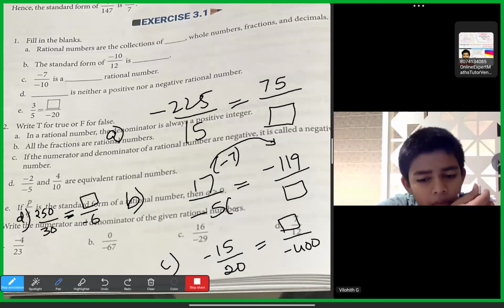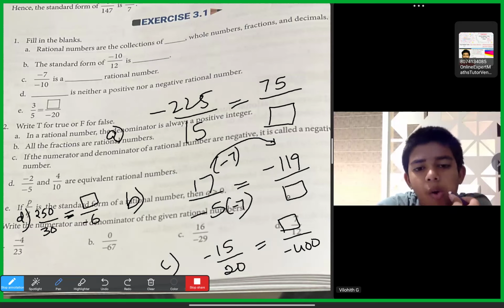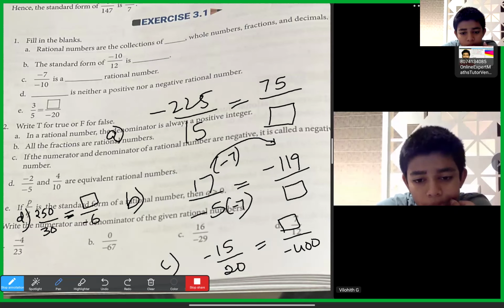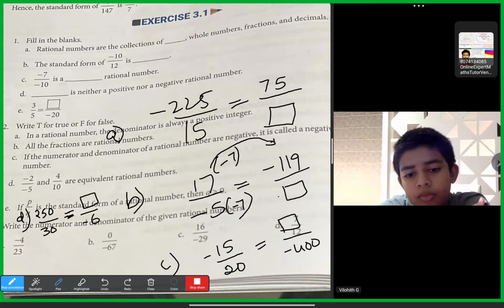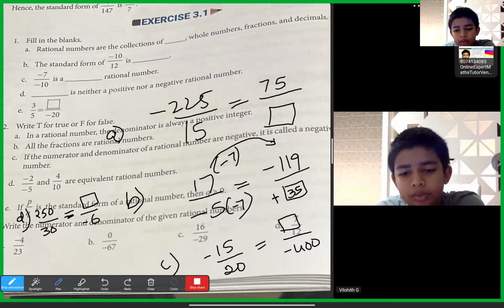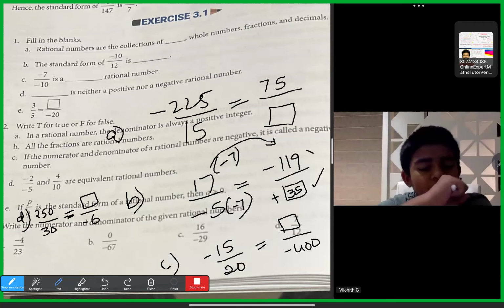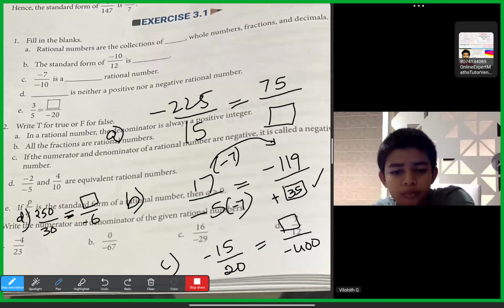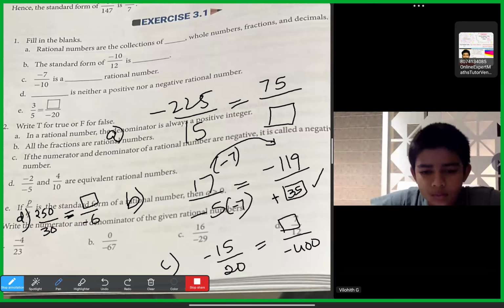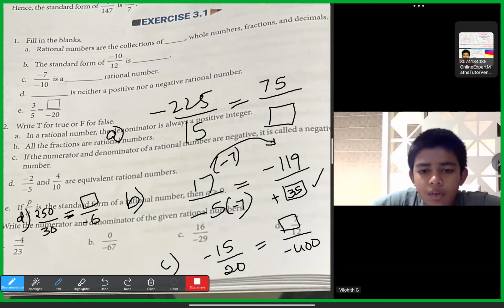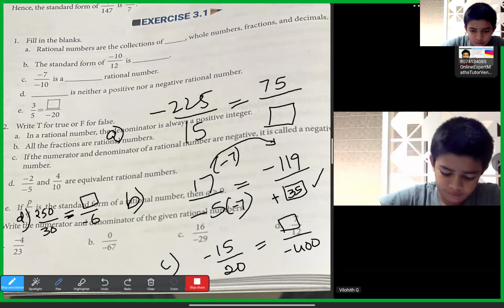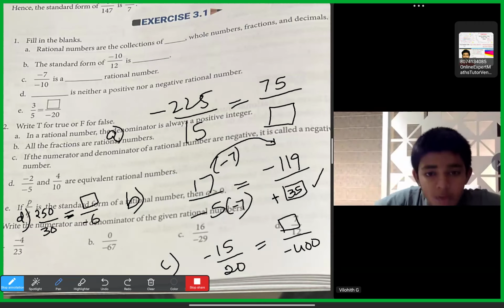Now the denominator also multiply with minus 7. 5 into minus 7, plus into minus is minus. Yes, sir. Sorry, already it is minus 5. No, minus 5 into minus 7 is plus 35. Understood? Okay, sir. So that should become plus because already minus 5 is there. We should multiply with minus 7 to get the equivalent rational number. So it will become plus 35. Because finally one of them should have the negative sign, because the original number is negative, which means only one of them should have the negative sign. Okay, sir. Any doubt? No, sir. Okay, right.